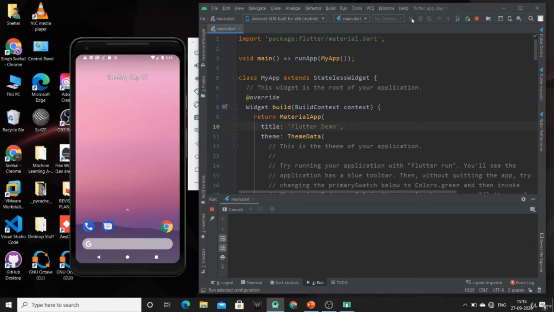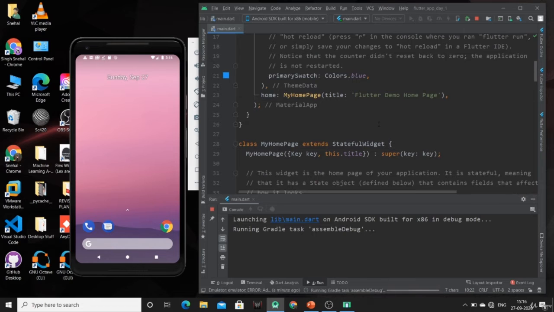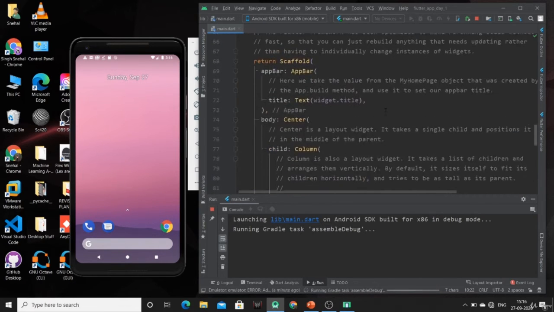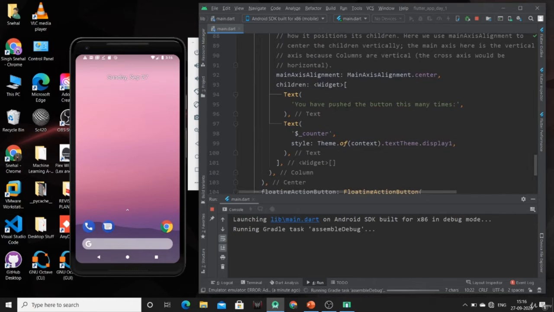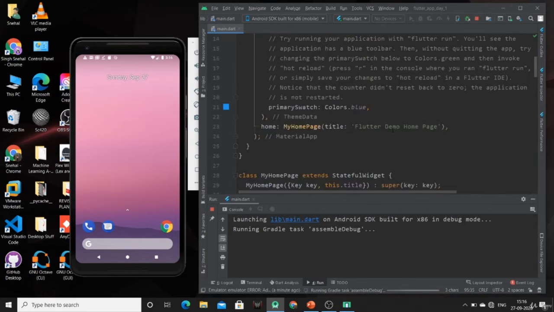So this app will be having one app bar that will be having this title Flutter demo, and inside that you will be having some text like you have pushed the button this many times, and one floating button will be there at the right bottom corner. So this launching of the app will take some time. Up till that, let me show you the structure of this.